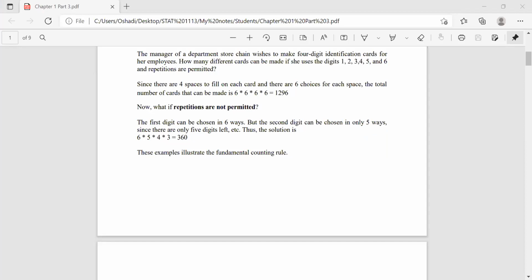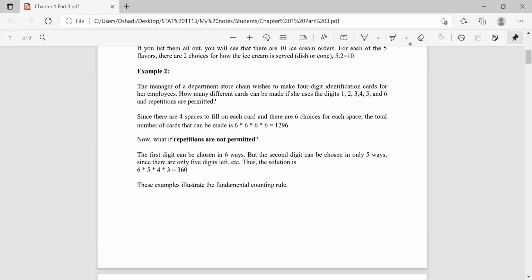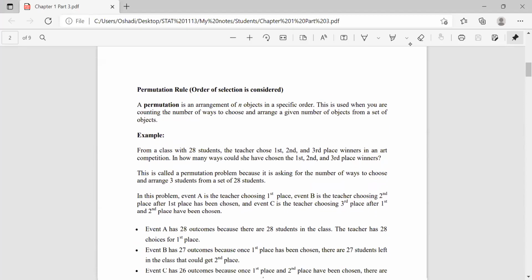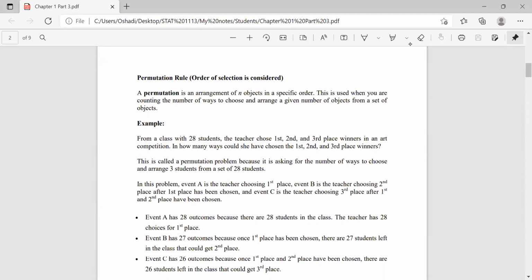So that is how the fundamental rule works, okay? So the next rule is the permutation rule. Here, order of selection is considered. A permutation is an arrangement of n objects in a specific order. This is used when you are counting the number of ways to choose and arrange a given number of objects from a set of objects, right?